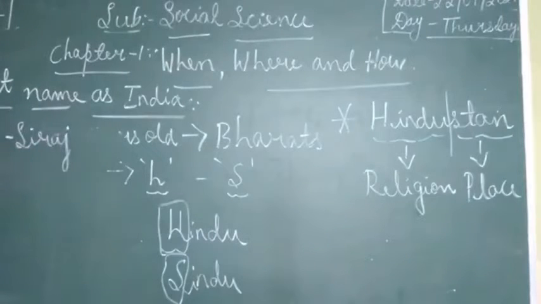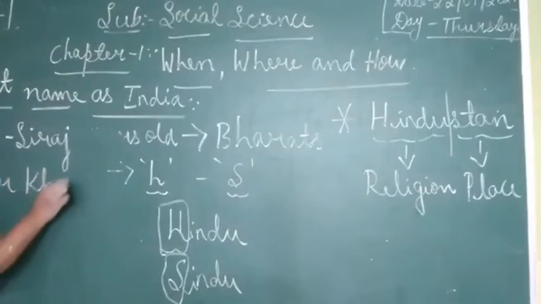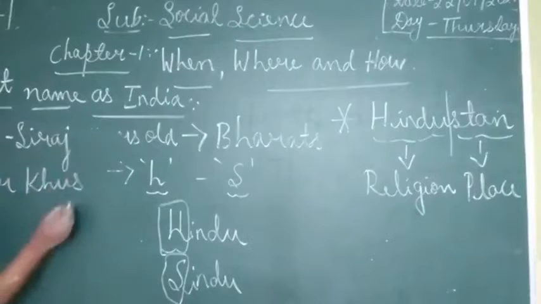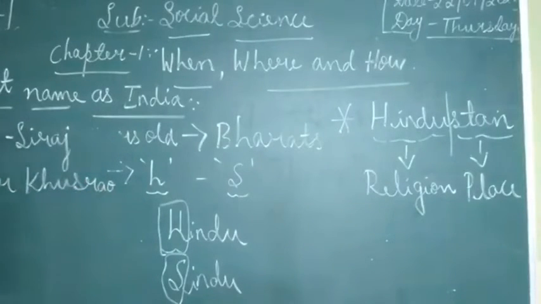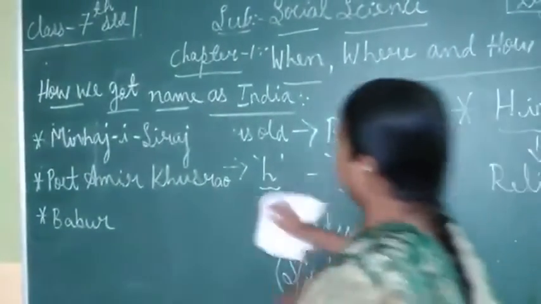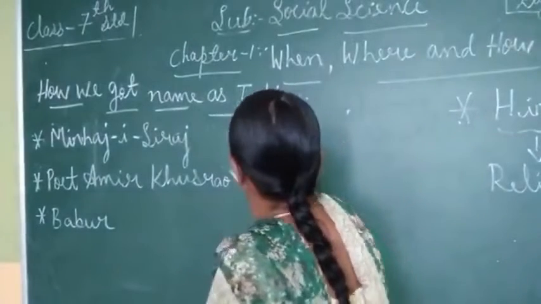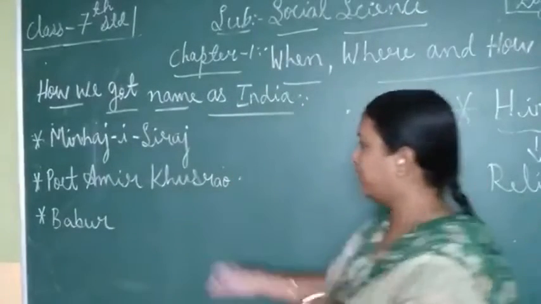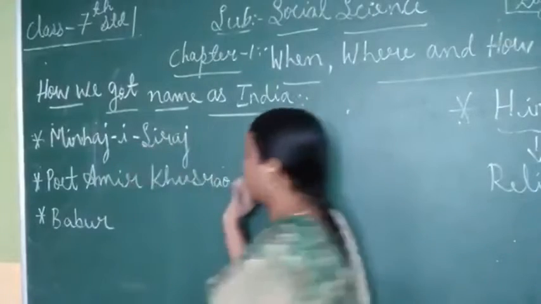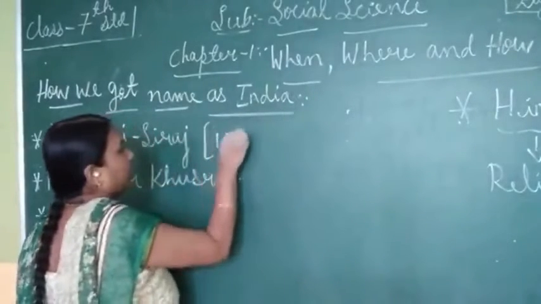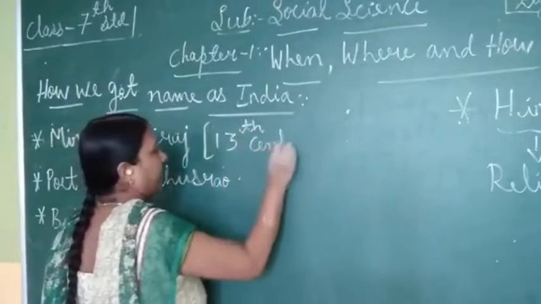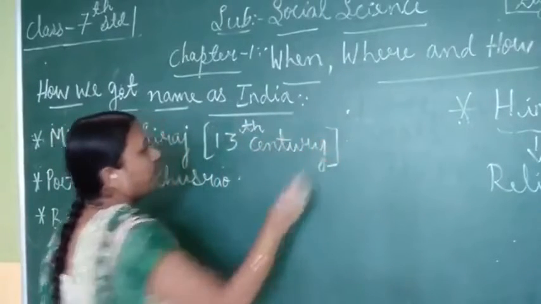Second, a poet named Amir Khusro. And later another person called Babur. Firstly, Minhaj-e-Siraj in the 13th century gave the name Hindustan to India.